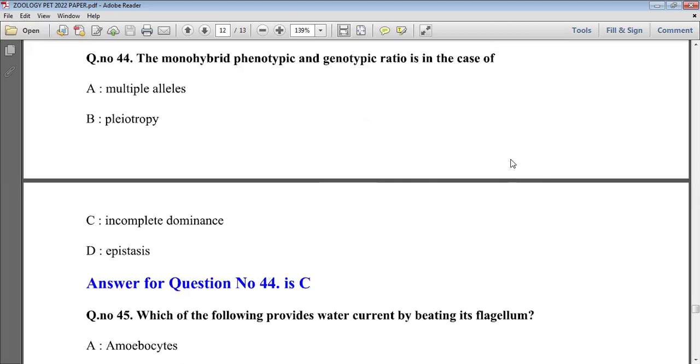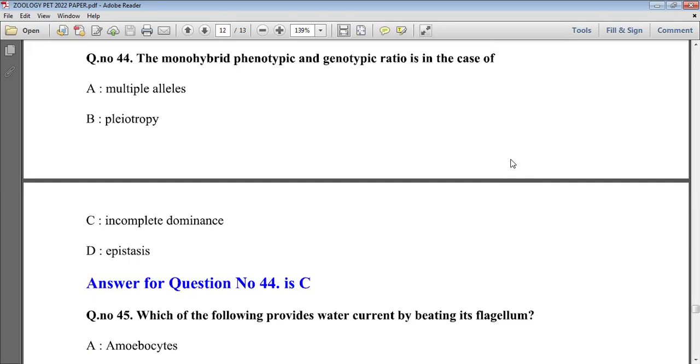Next question is, monohybrid phenotypic and genotypic ratio is the same in the case of. This question also belongs to genetics. See here, asking about monohybrid phenotype and genotype ratio. So here option C is right.